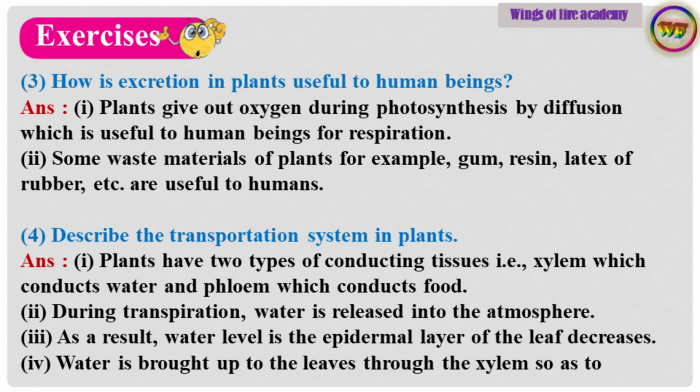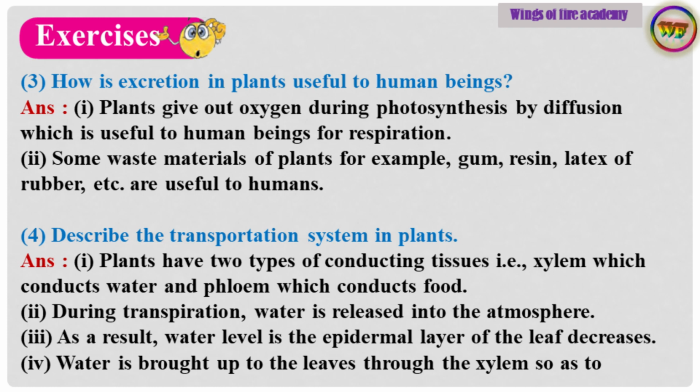food. Point number 2. During transpiration, water is released into the atmosphere. Point number 3. As a result, water level in the epidermal layer of the leaf decreases. Point number 4.